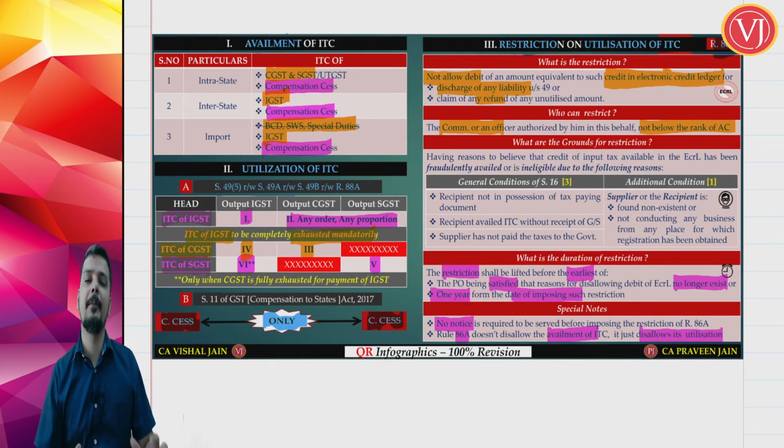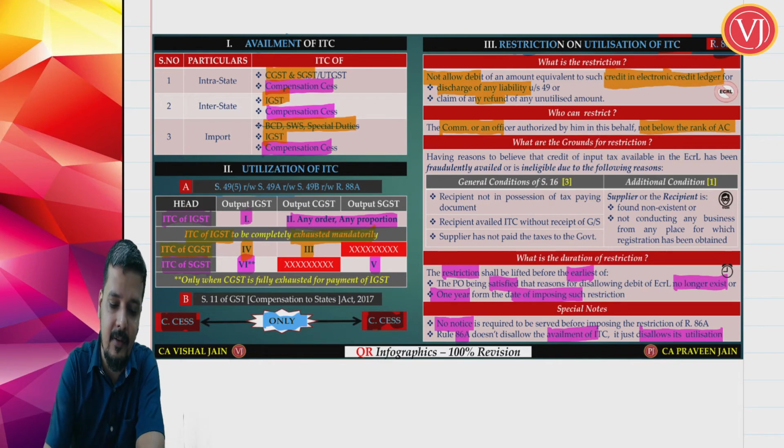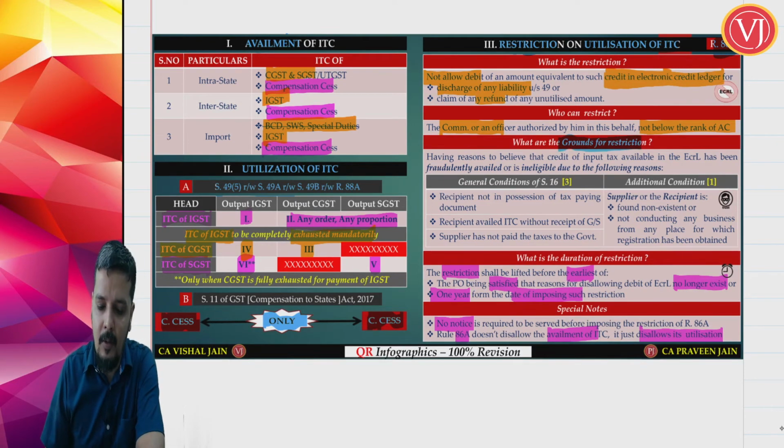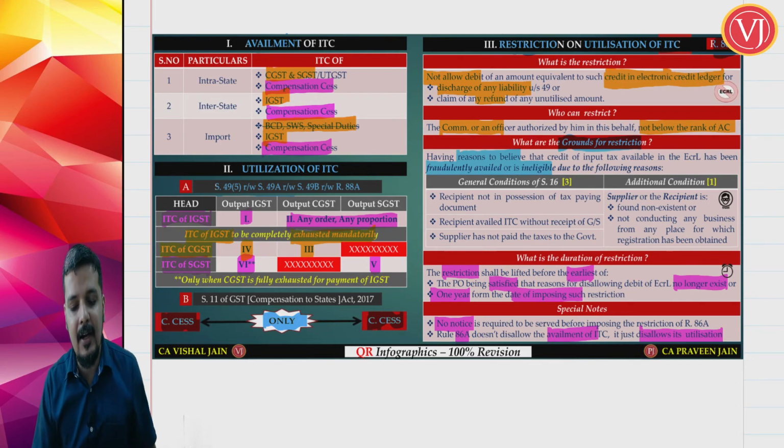Now friends, the main part which is there left out in this restriction on utilization, when officer will try to restrict utilization of ITC, what are the circumstances? What are the grounds for such restriction? Now, officers should have reasons to believe that the credit has been fraudulently availed or it is ineligible, which means there is something fraud. The credit that assessee is trying to take is fraudulently availed or it is ineligible.